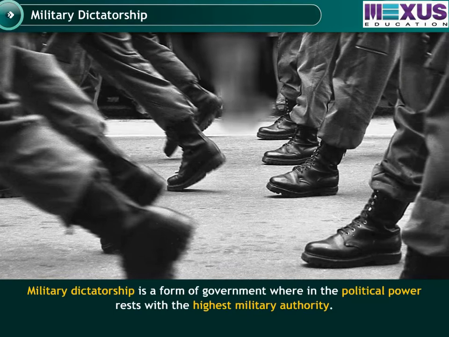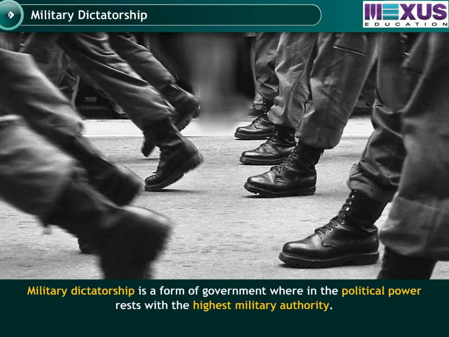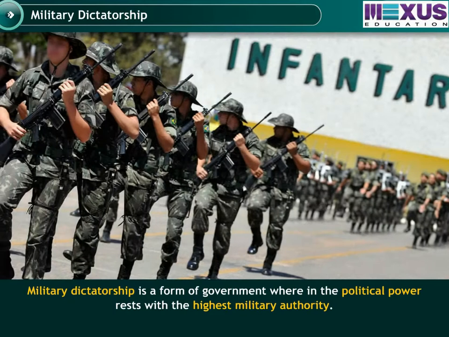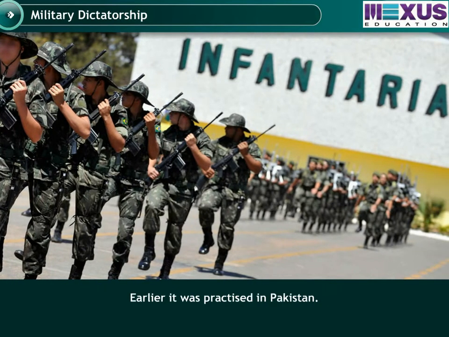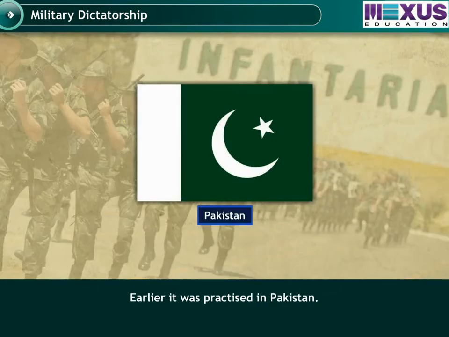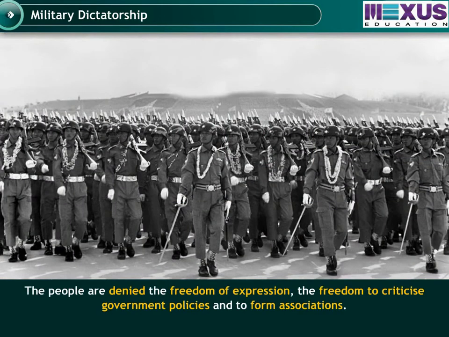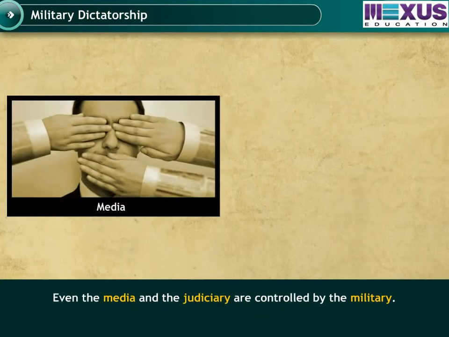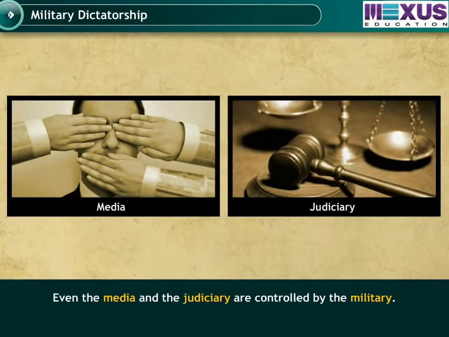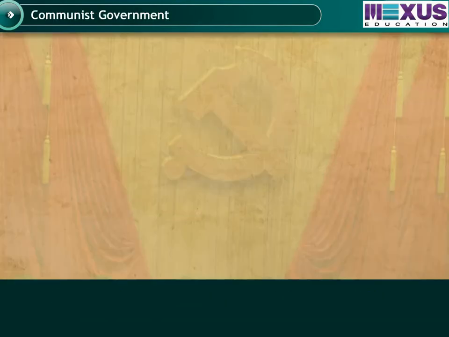Military dictatorship is a form of government wherein the political power rests with the highest military authority. Earlier it was practiced in Pakistan. Under this form of governance, people are denied the freedom of expression, the freedom to criticize government policies, and to form associations. Even the media and the judiciary are controlled by the military.